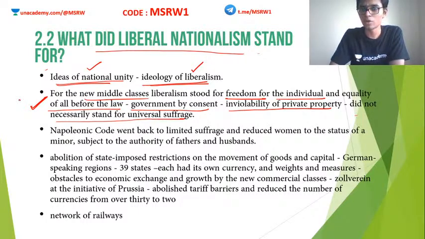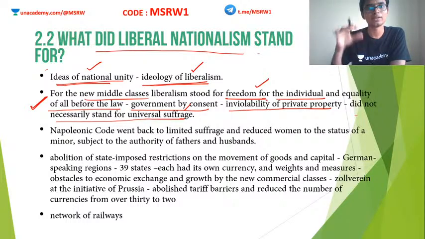Liberty of modern day and liberty of the 19th century or the 18th century is different. Alright, so liberty of the 18th or 19th century stood for freedom of the individual, equality of all before law, government by consent, that is democracy. Not complete democracy, but a form of democracy.